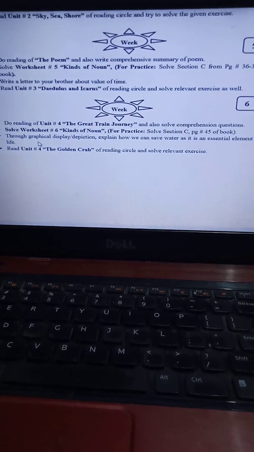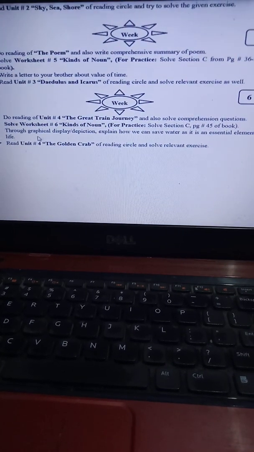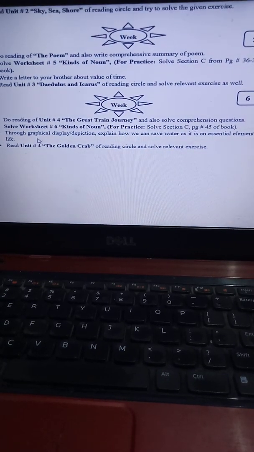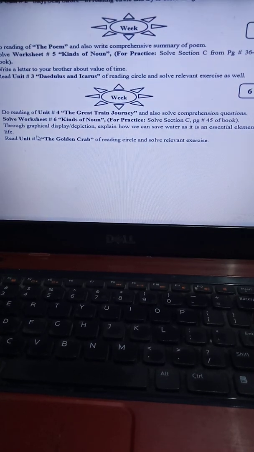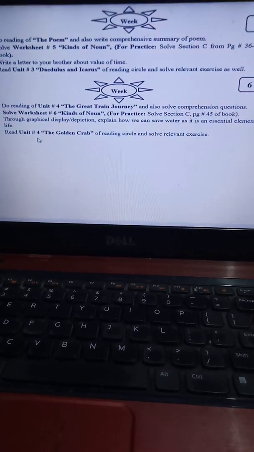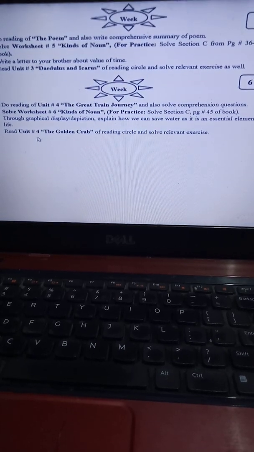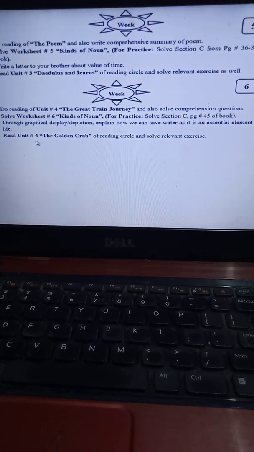Water is a very essential element of life. You can use different pictures, you can even draw the pictures, as far as possible for you. Next we have unit number 4 of the reading circle, The Golden Crab. You have to read it, try to understand it, and then solve the relevant questions.